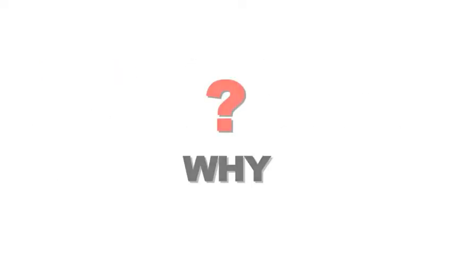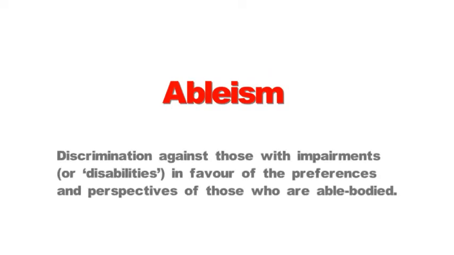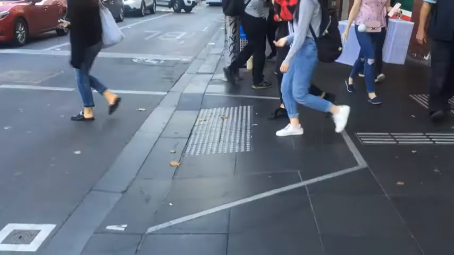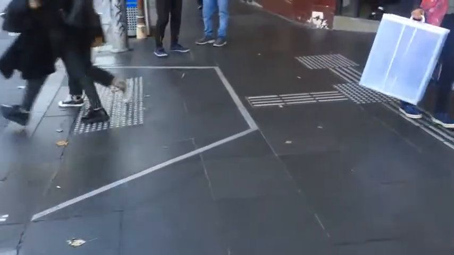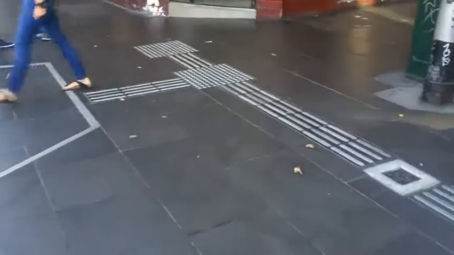So why do these discriminatory barriers exist? One explanation is ableism. Ableism can be defined as discrimination against those with impairments or disabilities in favour of preferences and perspectives of those who are able-bodied. Planning has largely been conducted by able-bodied people, excluding the perspectives of those with disabilities. Intentional or not, this constitutes a form of ableism.